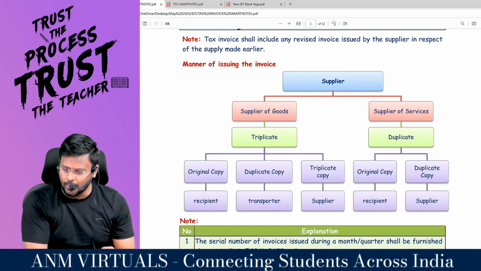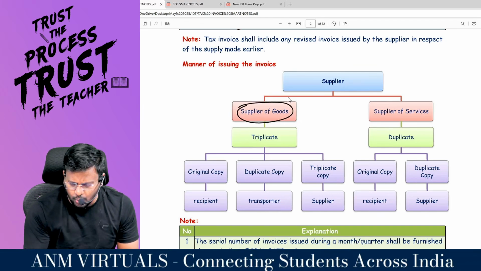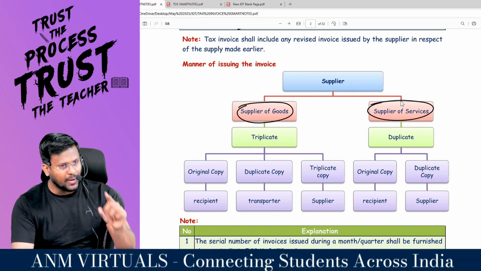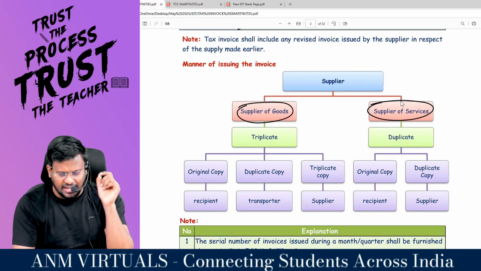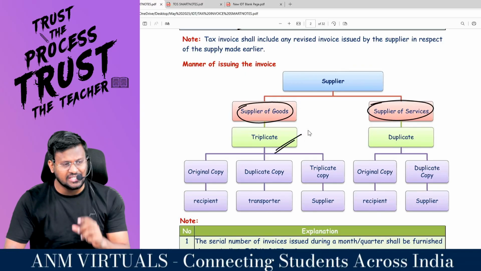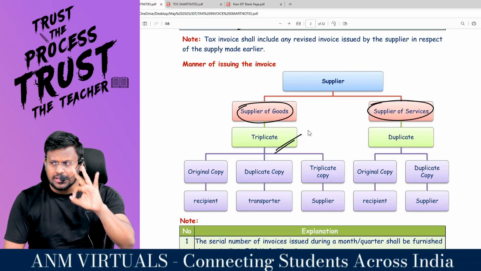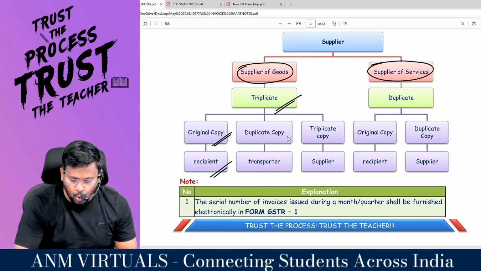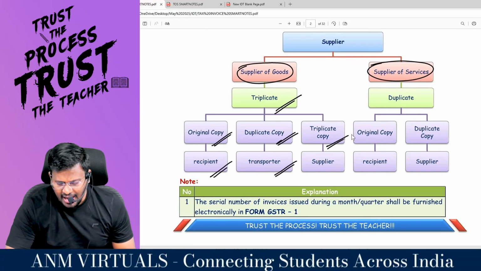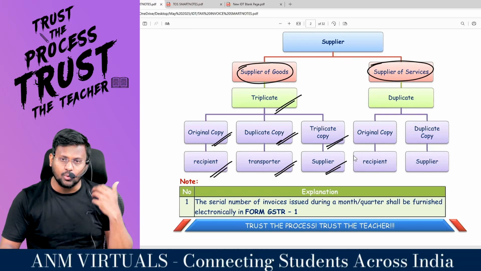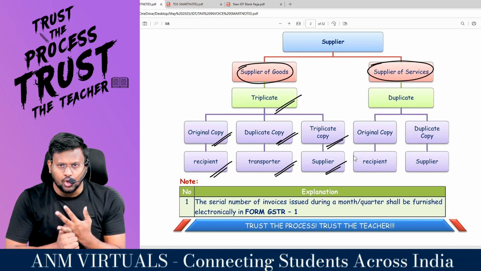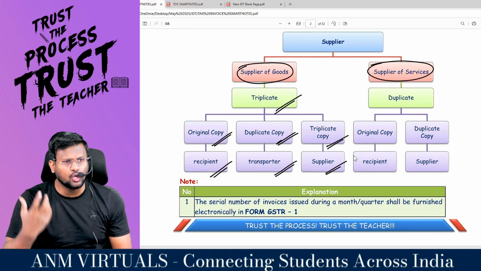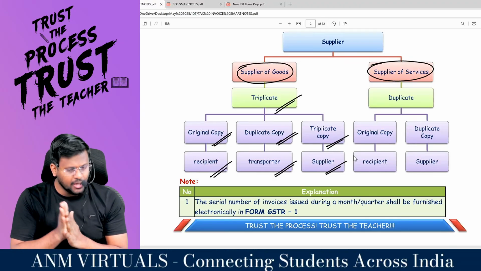Let me ask you a question. Are you a supplier of goods or supplier of services? If you are a supplier of goods, raise the tax invoice in triplicate. That means 3 copies have to be raised. Original copy to the recipient, duplicate copy to the transporter, and triplicate copy to the supplier.